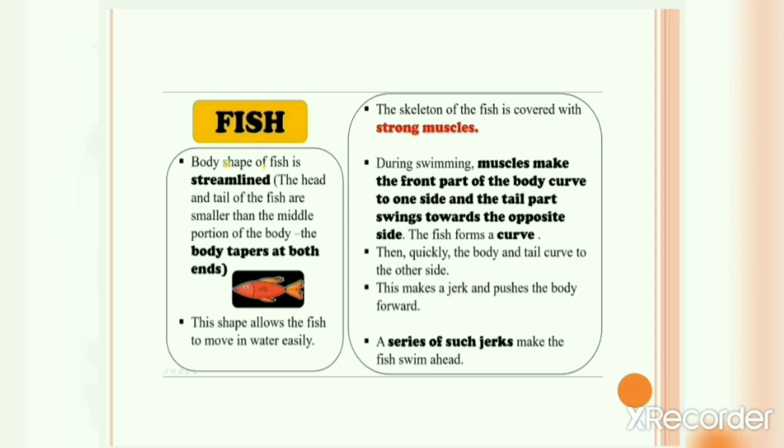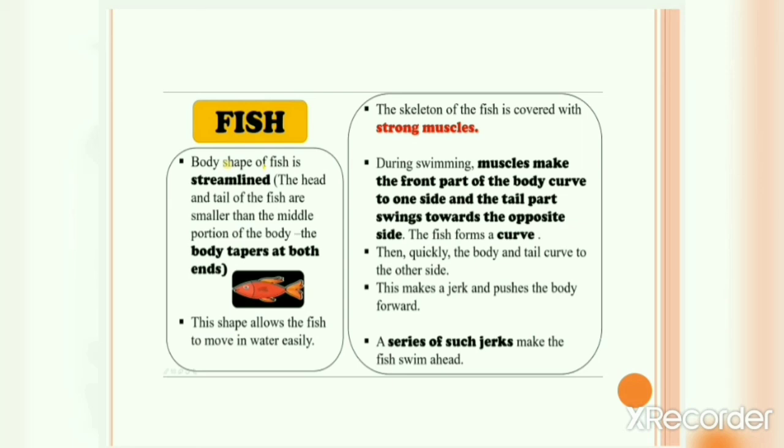What I'm trying to say is, firstly, the front part of the body will curve to one side like this, and the tail part will curve to another side. Then quickly this front part will curve to the other side and the tail part will curve to another side, and this makes a jerk and pushes the body forward. A series of such jerks make the fish swim ahead.